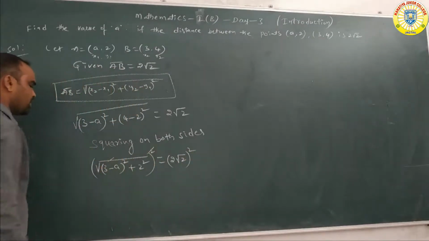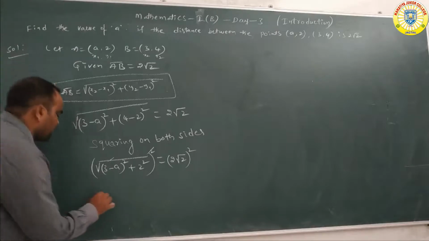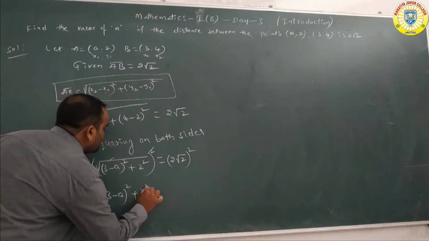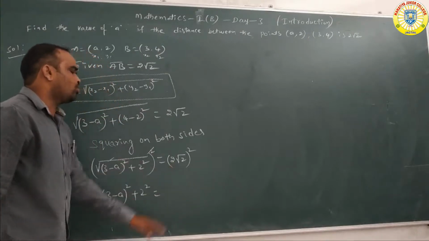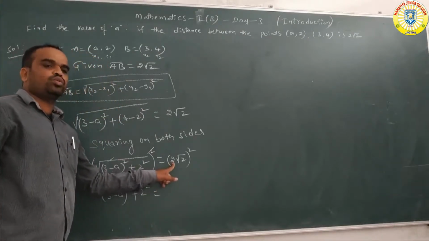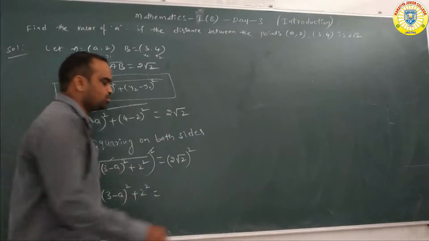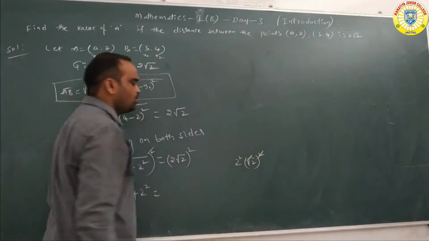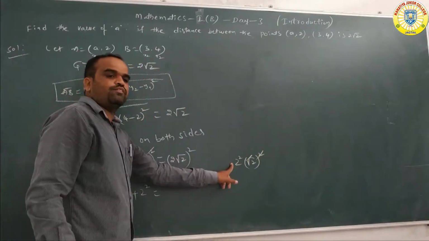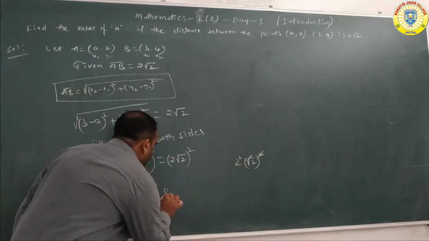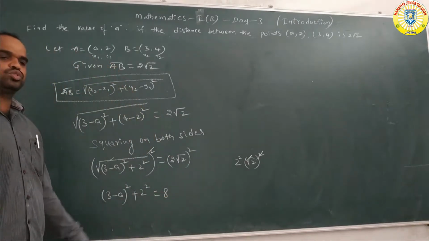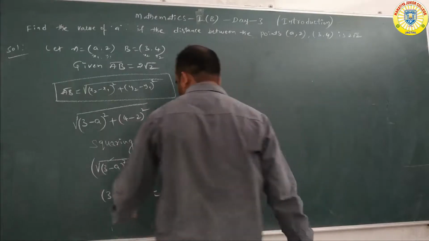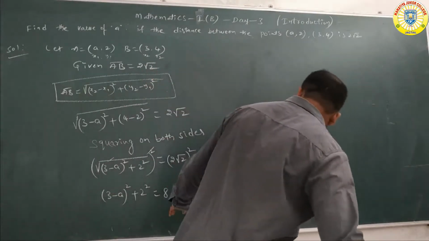Square and root cancel, remaining 3 minus a whole square plus 2 square is equal to 2 root 2 whole square. Here 2 root 2 whole square is nothing but 2 square into root 2 whole square. Square and root 2 cancel. 2 square is equal to 4, 4 into 2 is 8. So now simplifying, 3 minus a whole square plus 2 square is equal to 8.